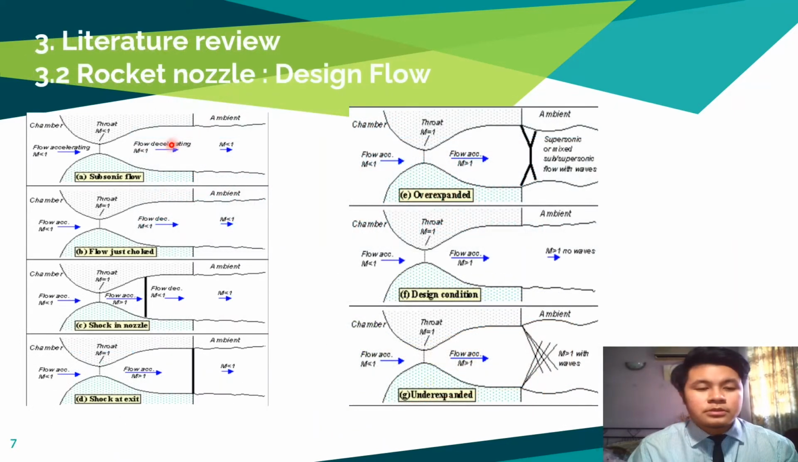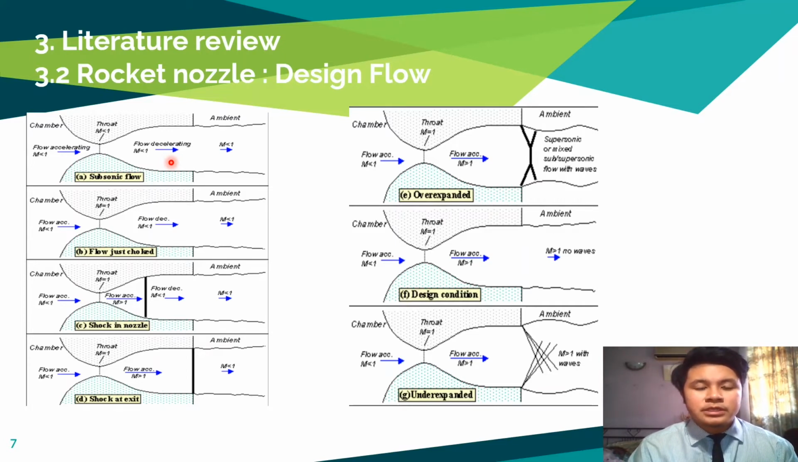In this topic, we will talk about the rocket nozzle design flow. Figure 3a shows the flow through the nozzle where it is completely subsonic. The flow accelerates out of the chamber through the converging section, reaching its maximum subsonic speed at the throat. The flow then decelerates through the diverging section and exhausts into the ambient as a subsonic jet.